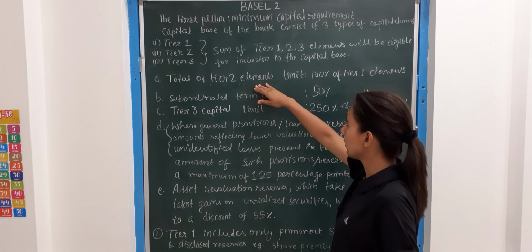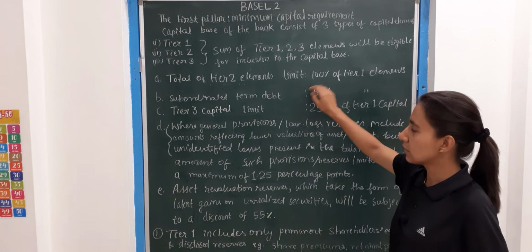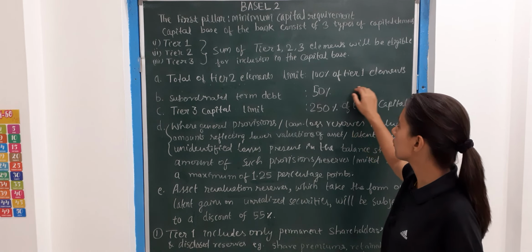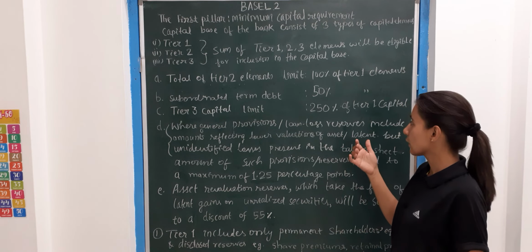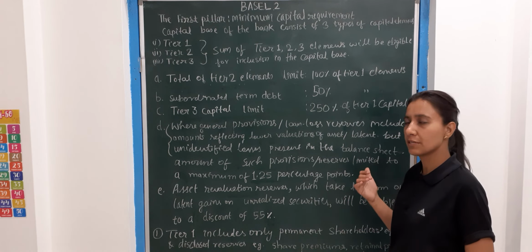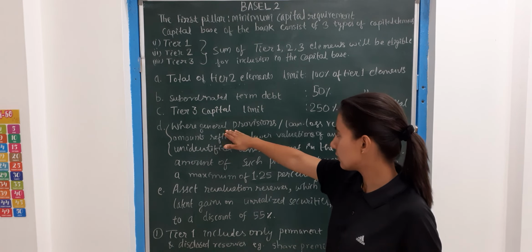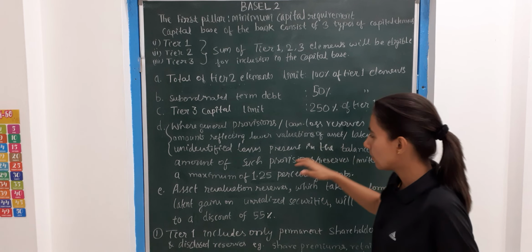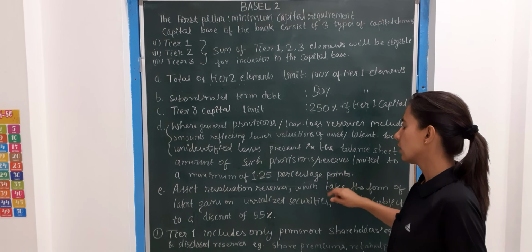Total of tier 2 elements is limited to 100% of tier 1 elements. Subordinated term debt is limited to 50% of the tier 1 elements. Tier 3 capital limit is 250% of the tier 1 capital. These provisions, like general provisions or loan loss reserves, must be a maximum of 1.25 percentage point.